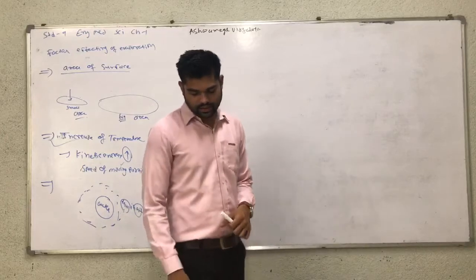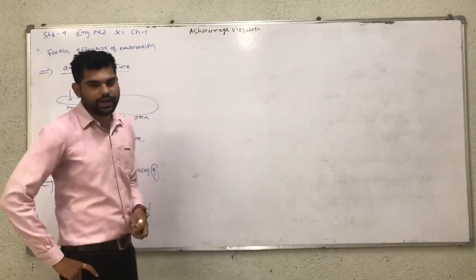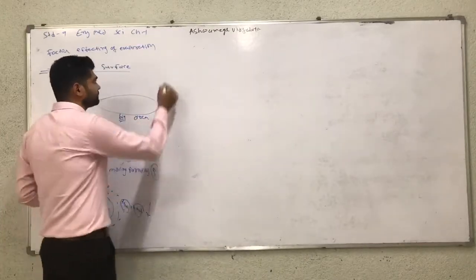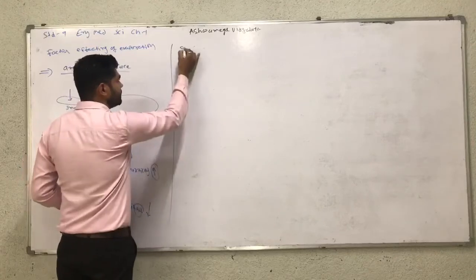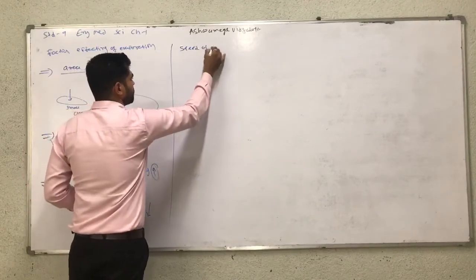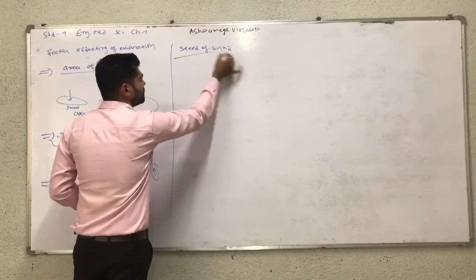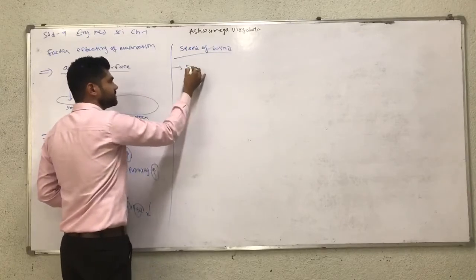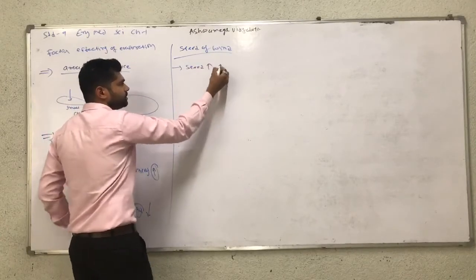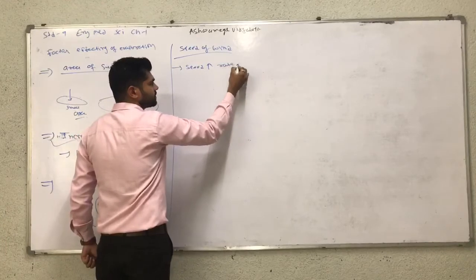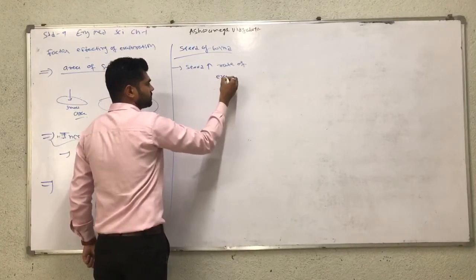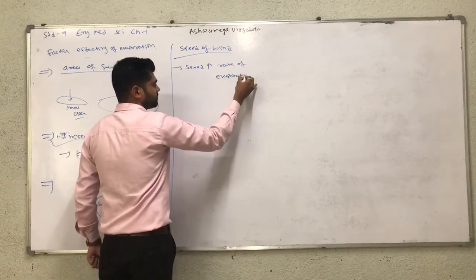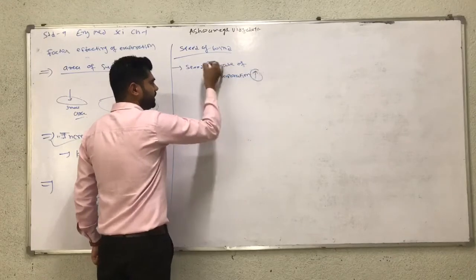And last, speed of air, the speed of wind. When this speed is increased, the rate of evaporation is also increased.